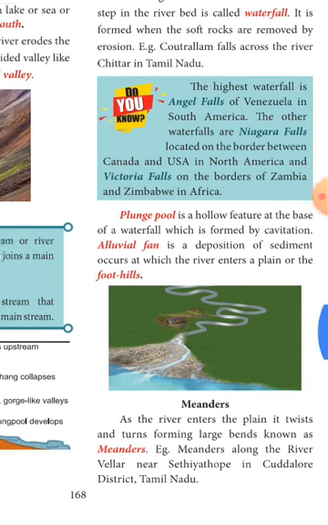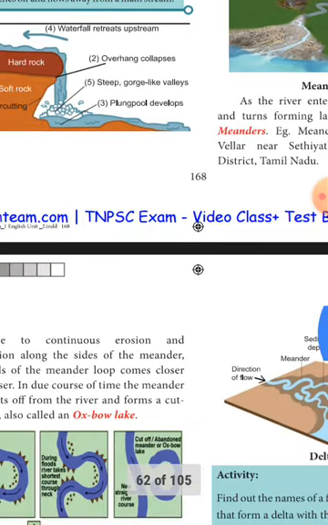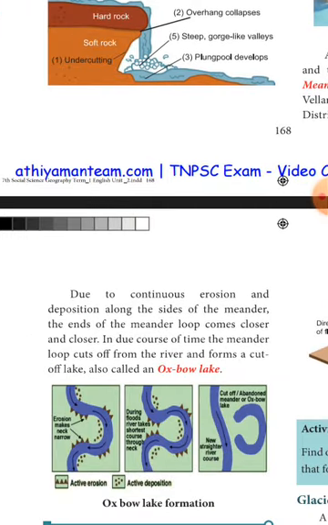Now next paragraph. These are all the landforms. Because of continuous erosion and also deposition along the side of the meander, the ends of the meander loop come closer and closer. Then it will cut off from the river. Then it will form a cut-off lake. That is known as an Oxbow Lake. It is given in the picture.